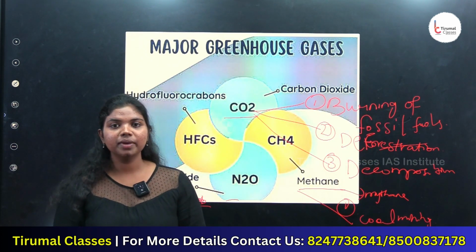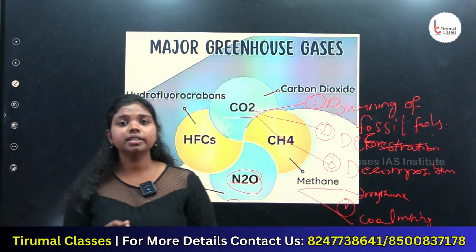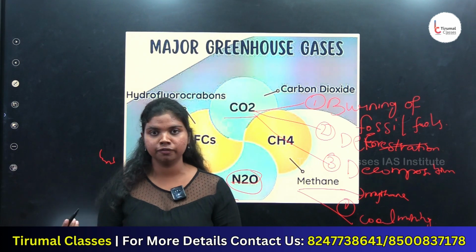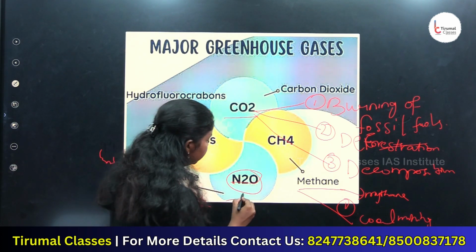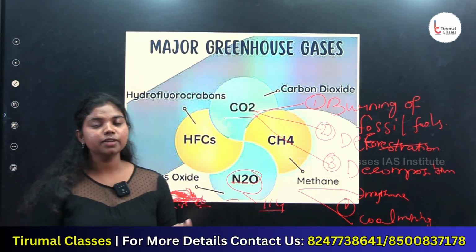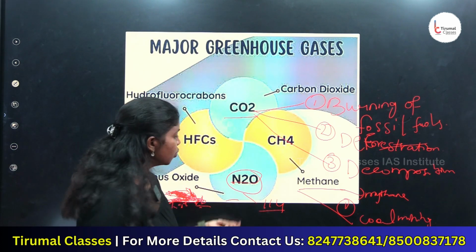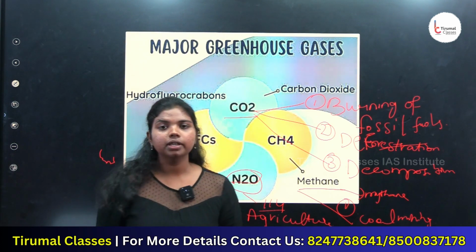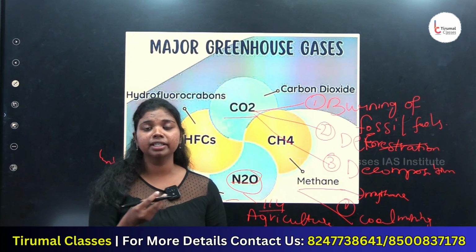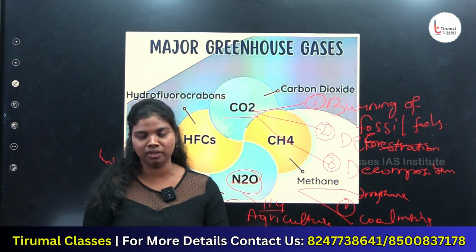Let us see the third major greenhouse gas, nitrous oxide, N2O, which is 300 times more potent than CO2 at heating the atmosphere. It lives in the atmosphere for an average of 114 years. Let us see the sources for emission of N2O. The first source was agriculture, where nitrogen fertilizers containing urea are used, which releases huge amounts of nitrous oxide into the atmosphere.